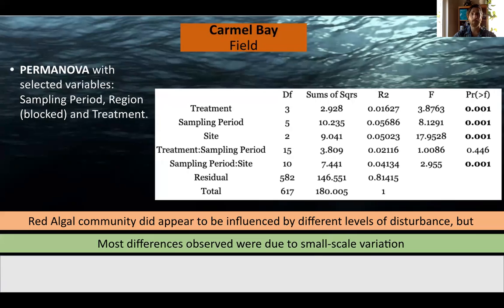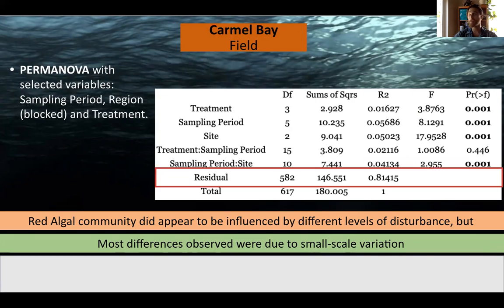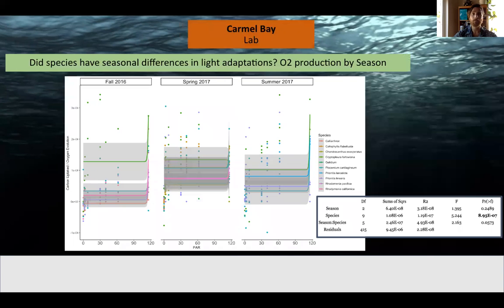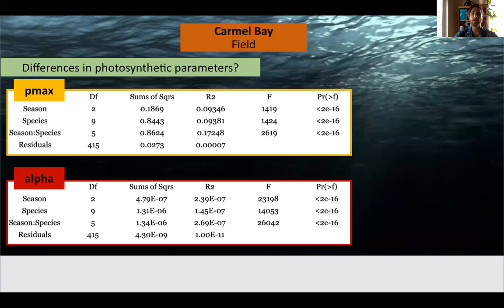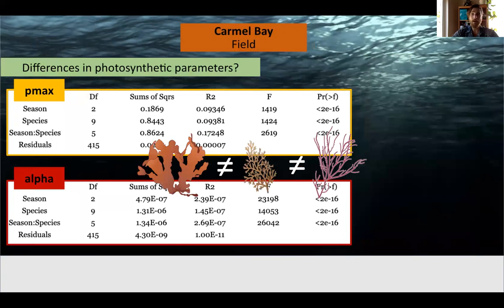A PERMANOVA for Carmel Bay showed similar results to Point Loma, except that the residuals are even higher, explaining 81% of the variation we saw in this study. Oxygen produced by our reds looks similar, except that some species may be more productive in summer months, but that wasn't addressed in this study. And just like Point Loma, we see big differences in photosynthetic parameters for red algae in Carmel Bay. But again, these differences cannot explain patterns of abundance in our plots. Red algae are different from one another.